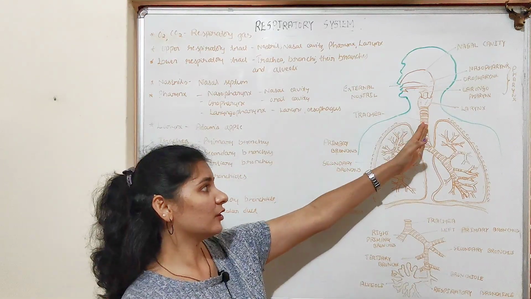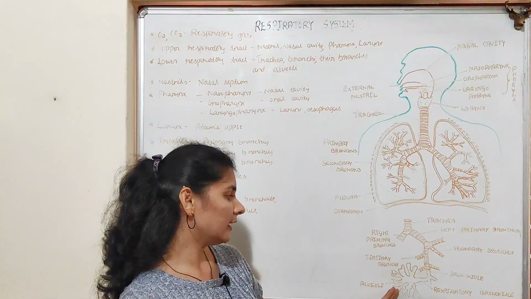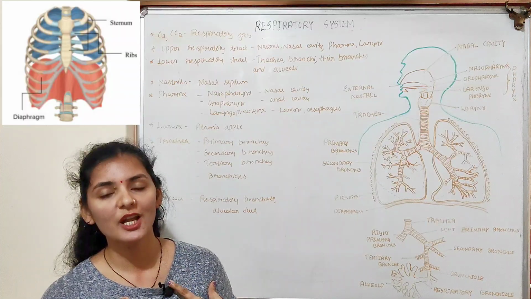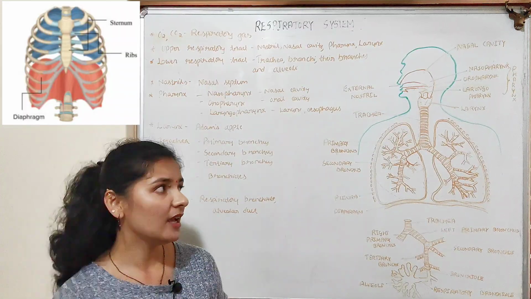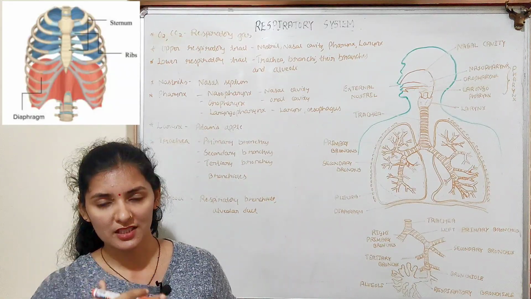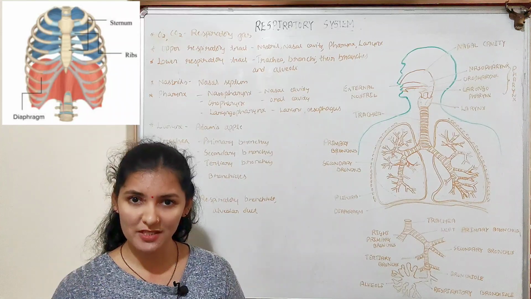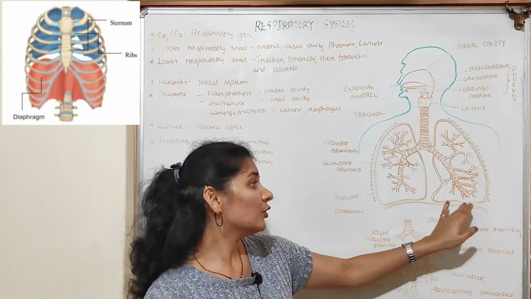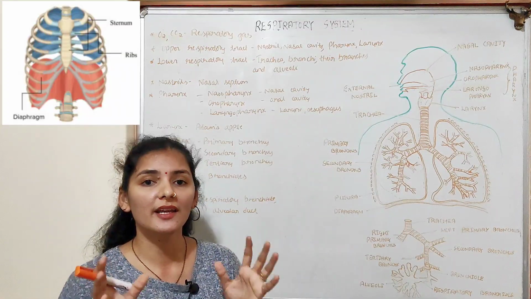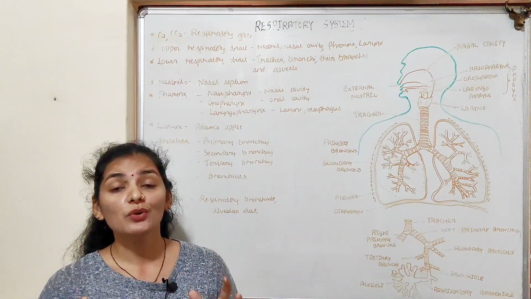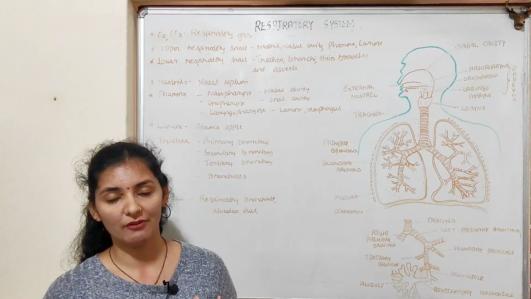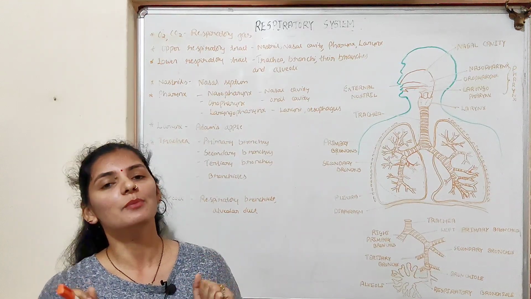So that is how the trachea divides into bronchi, bronchioles, and finally into alveoli that make up the lung. And this lung is present in the thoracic cavity, which is an anatomically airtight chamber. This thoracic cavity is formed dorsally by the vertebral column, ventrally by the sternum, laterally by the ribs, and from the lower side by a dome-shaped diaphragm. This anatomical setup of the thoracic cavity is crucial for the breathing process, so that any change in the volume of the thoracic cavity is reflected in the lung cavity, which is essential for breathing.